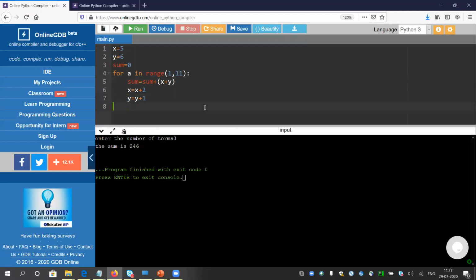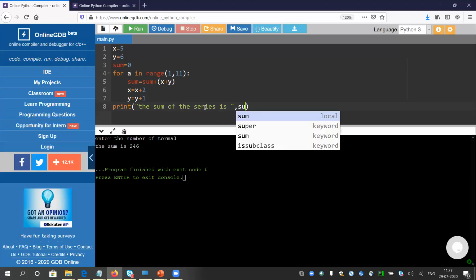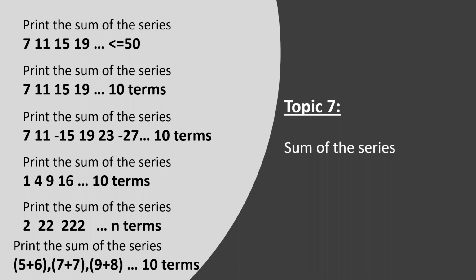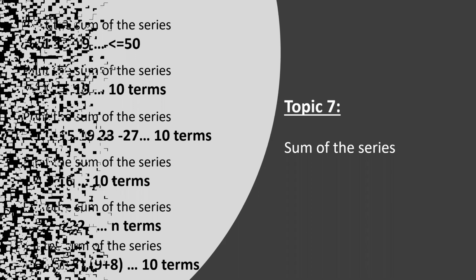Okay, and after the loop, simply I will print the series sum. Okay, I do not know what will be the answer. It is giving something 245. You can validate it by yourself. Okay, so I think now it is done because there is no more space below.